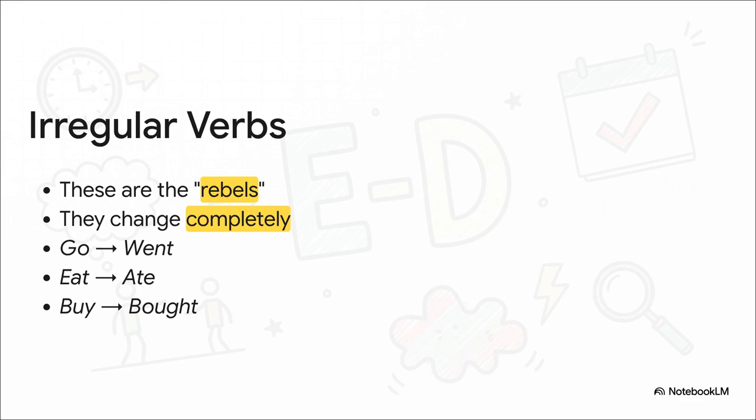And now for the troublemakers, the rebels. These are your irregular verbs. They completely ignore that nice ed rule, and they just transform in totally random ways. So go becomes went, eat becomes ate, buy becomes bought. Now, there's no secret trick to these, I'm sorry to say. You really just have to memorize them. But don't worry, we'll focus on the ones you'll use all the time.